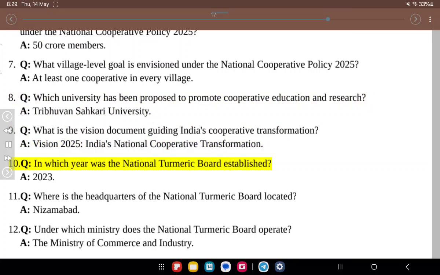10. Q. In which year was the National Turmeric Board established? A. 2023. 11. Q. Where is the headquarters of the National Turmeric Board located? A. Nizamabad. 12. Q. Under which ministry does the National Turmeric Board operate? A. The Ministry of Commerce and Industry.